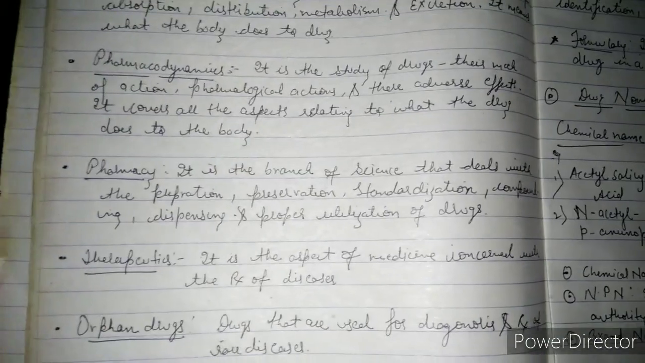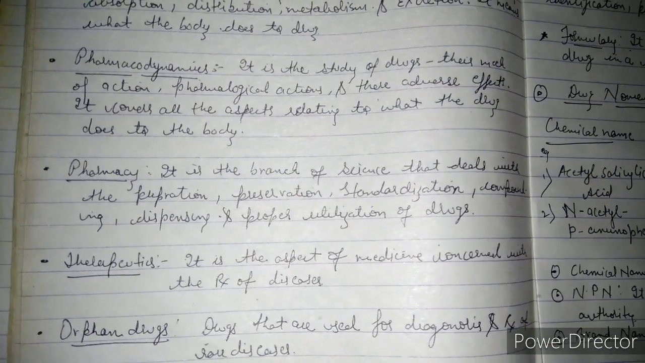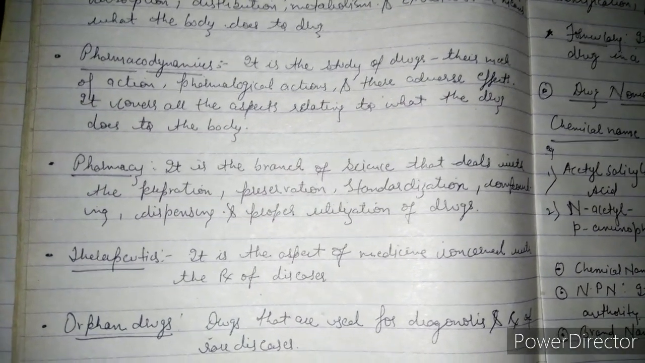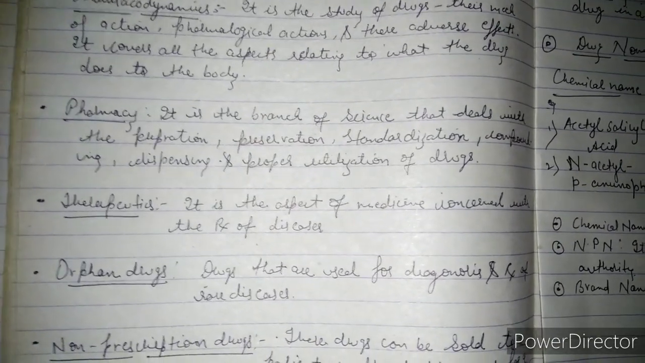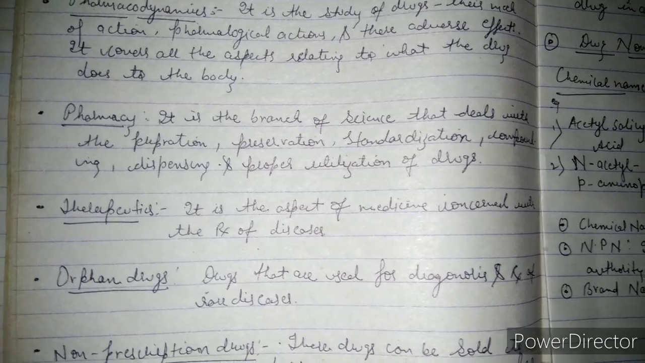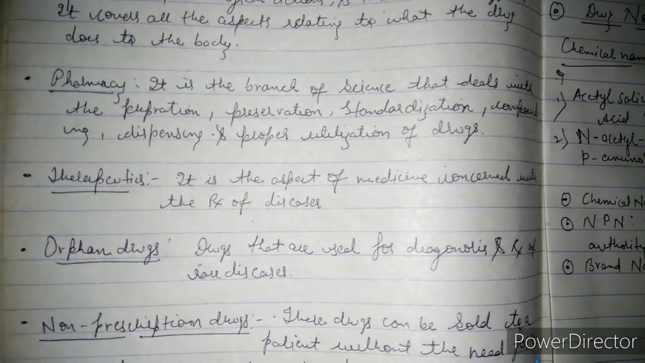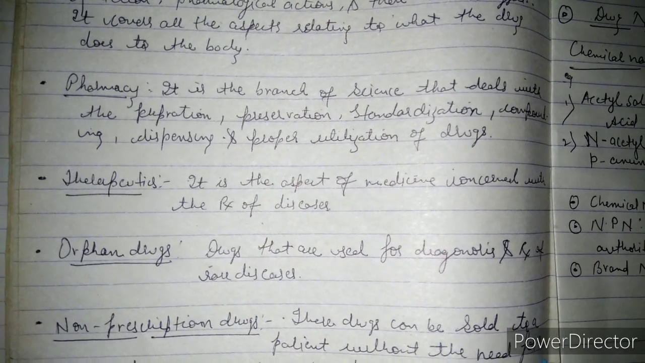The next term is pharmacy. So pharmacy is the branch of science that deals with the preparation, preservation, standardization, compounding, dispensing and proper utilization of drugs. Another term is therapeutics. So it is the aspect of medicine concerned with the treatment of diseases. Now next we'll discuss orphan drugs. So orphan drugs are the drugs that are used for diagnosis and treatment of rare diseases.